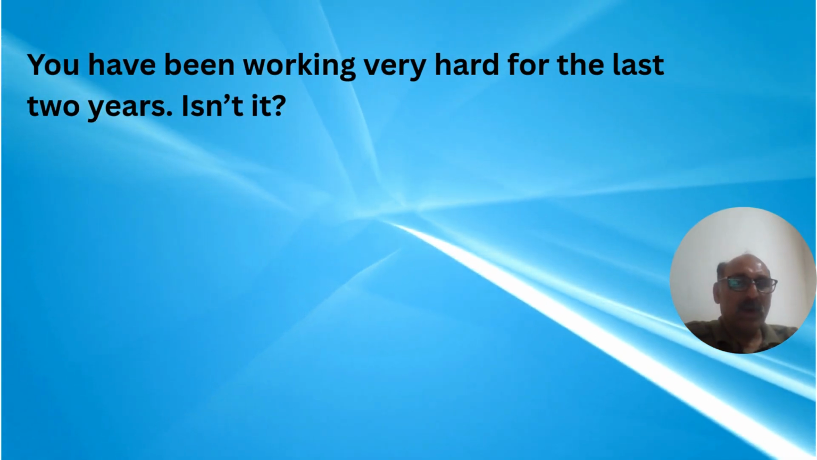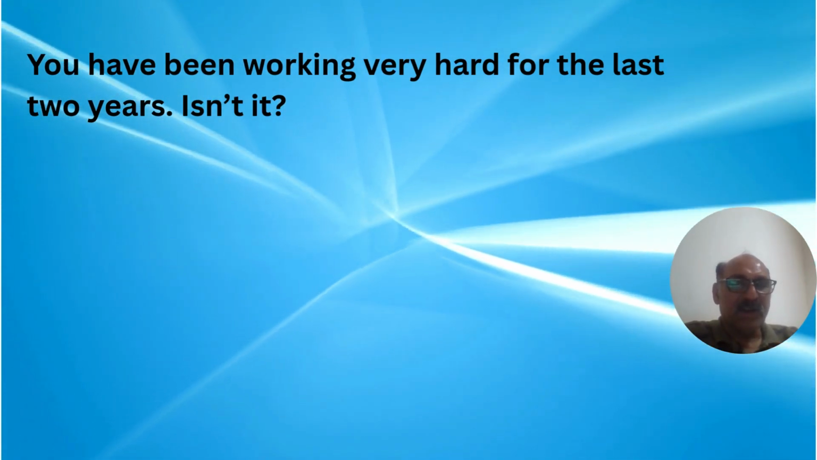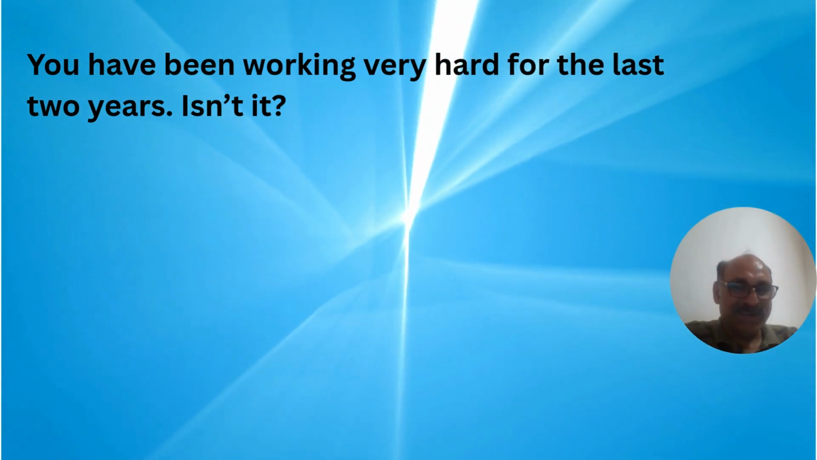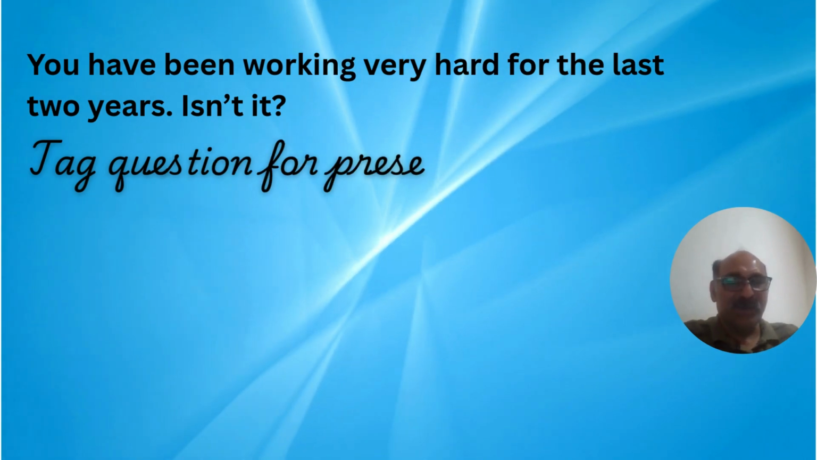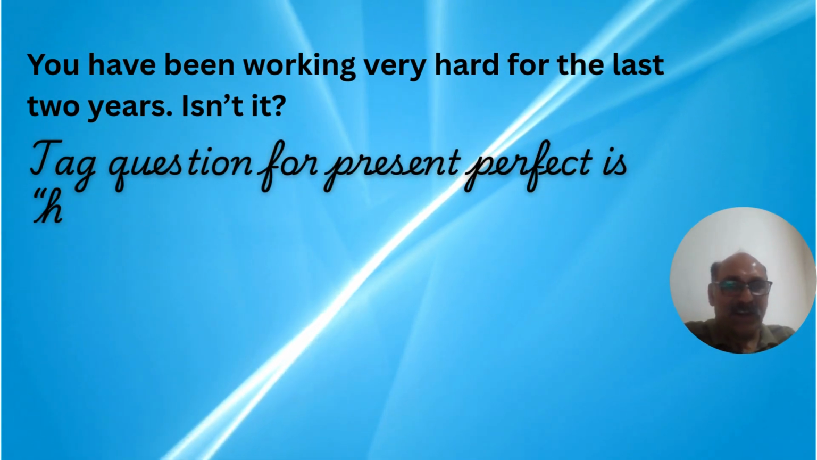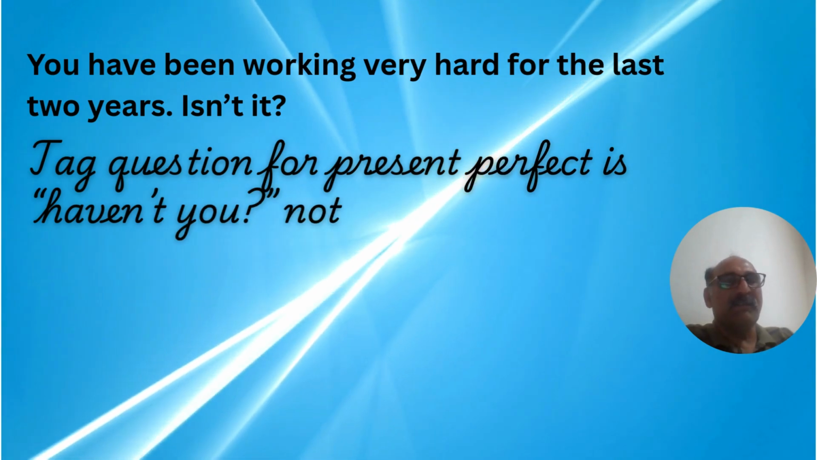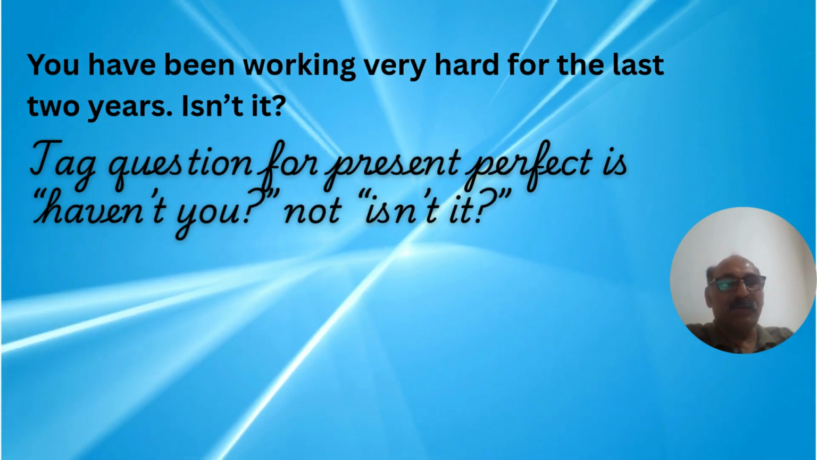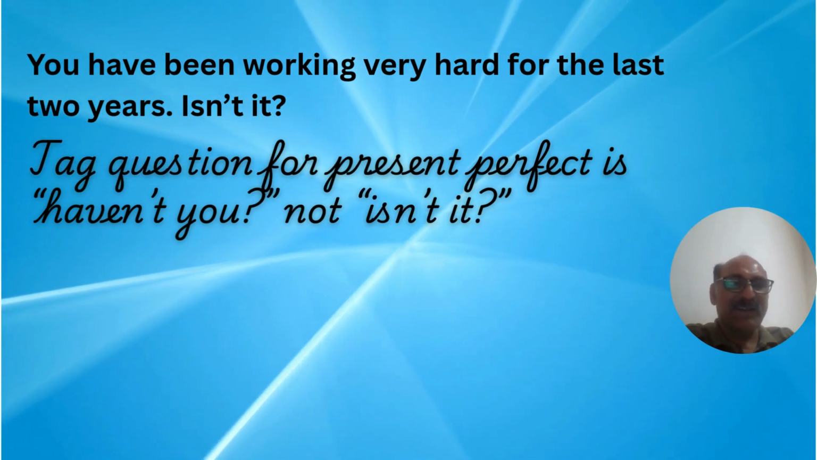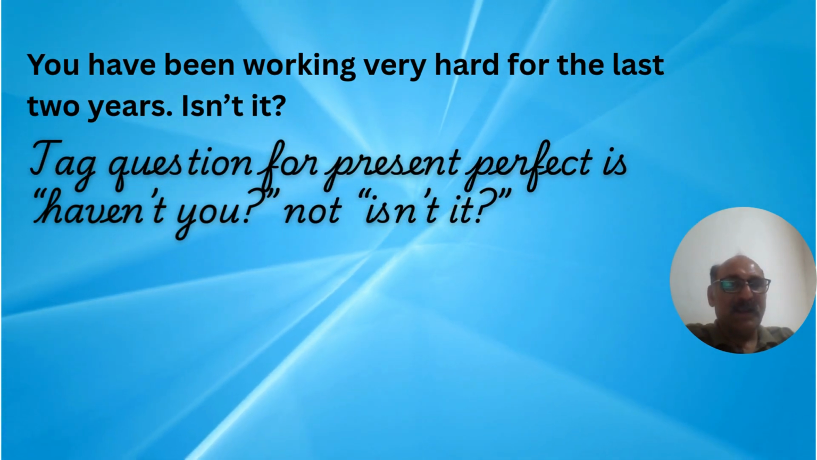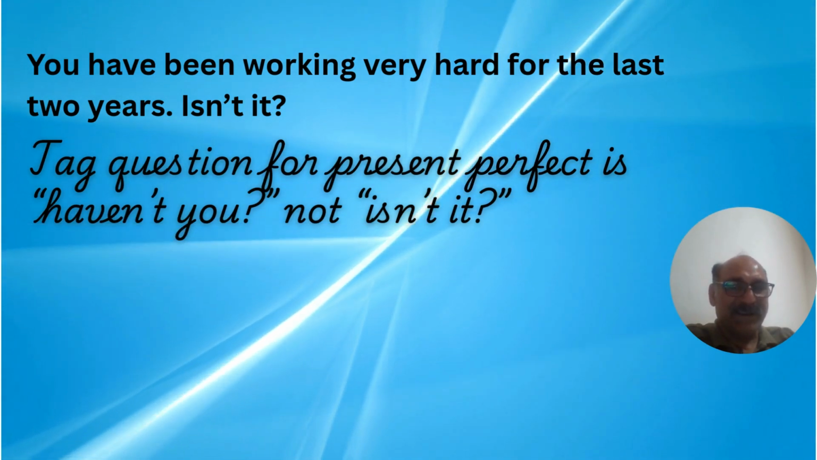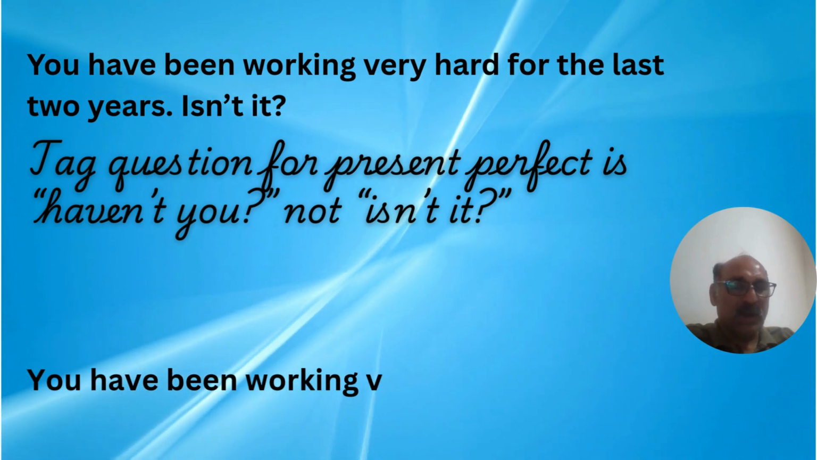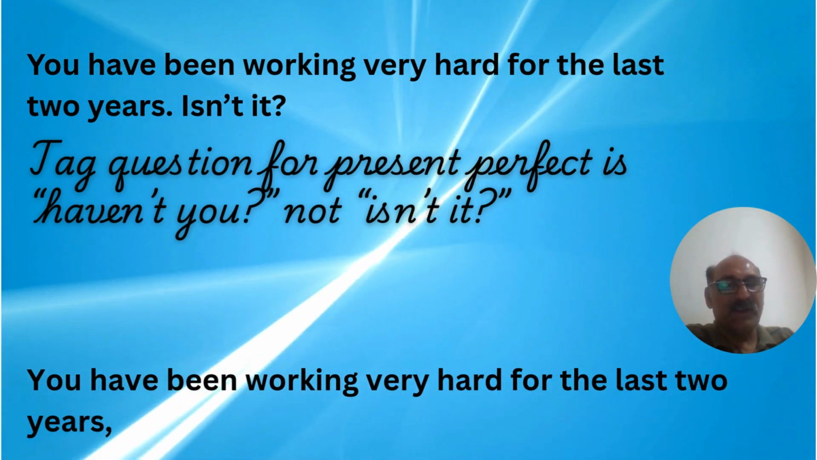You have been working very hard for the last 2 years, isn't it? Now, this sentence has a tag question mistake. The first statement, you have been working very hard, is in present perfect. So the correct tag would be haven't you, not isn't it. The correct sentence would be: you have been working very hard for the last 2 years, haven't you?